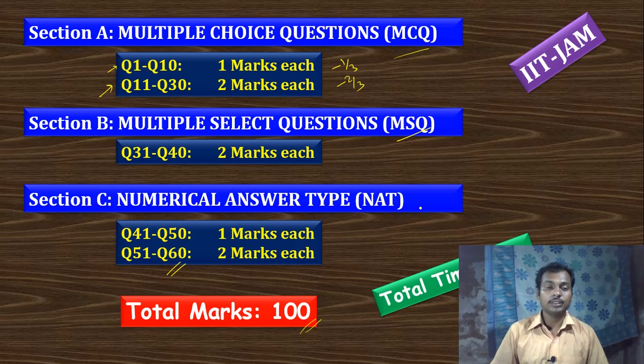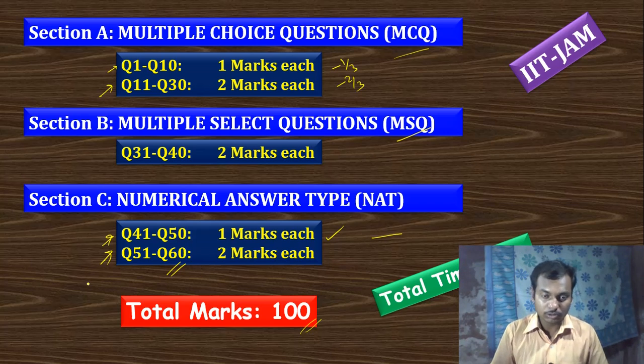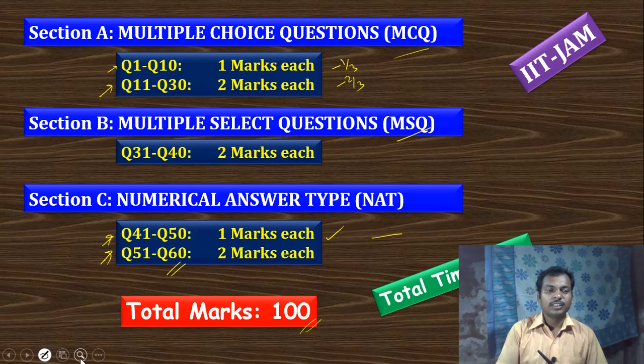And in section C there is a numerical answer type, that means there is a numerical answer, there is a blank, you need to fill up this blank with the numerical value, right? And in this there are two portions, for questions 41 to 50 1 mark questions, there is no negative marking, and questions 51 to 60 are 2 marks questions, right? Okay,